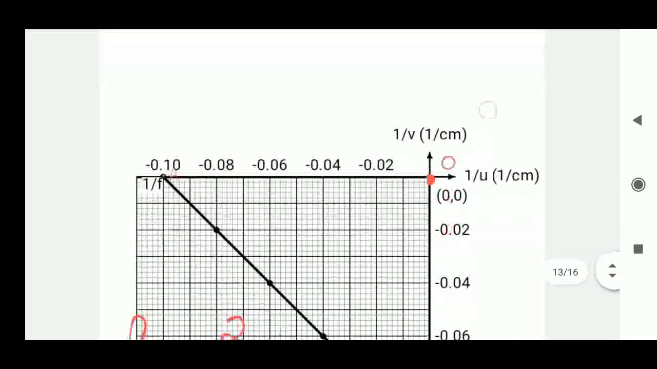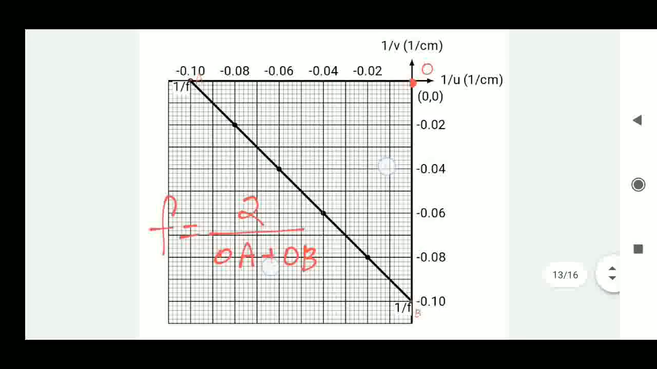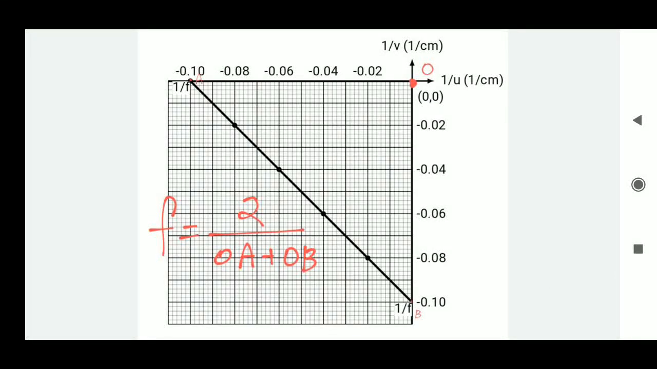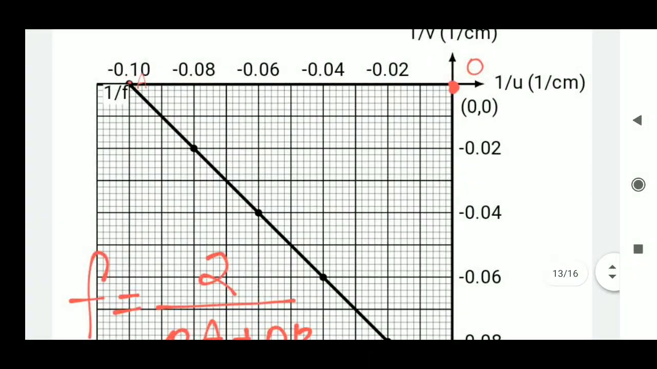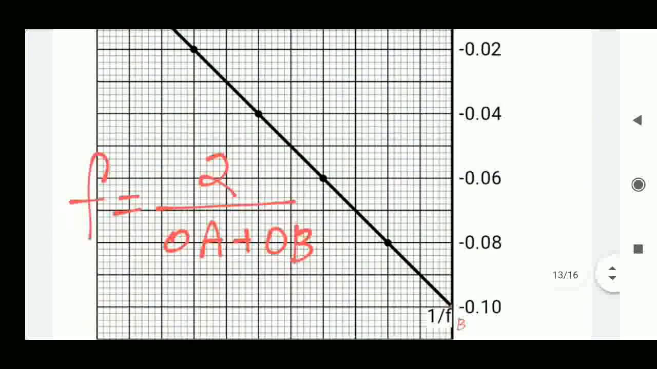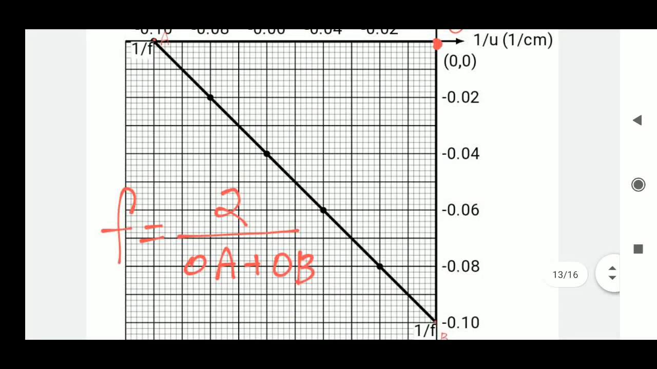There is another graph also, that is the 1 by u, 1 by v graph. In that graph we get a straight line which intercepts the x-axis and y-axis, and OA is 1 by f and OB is also 1 by f. So how to calculate the f value? f is equal to 2 by OA plus OB.